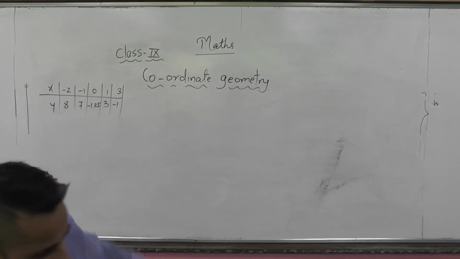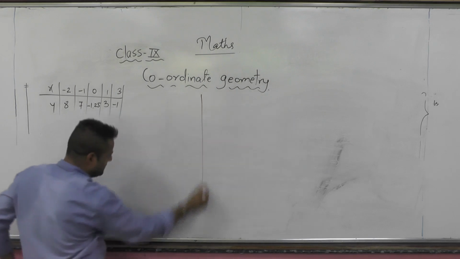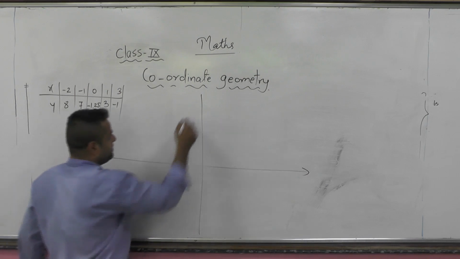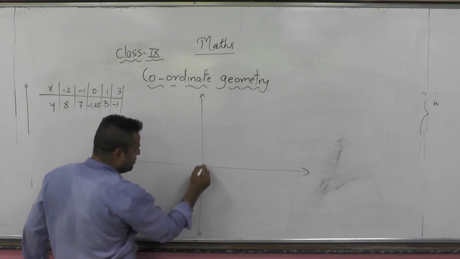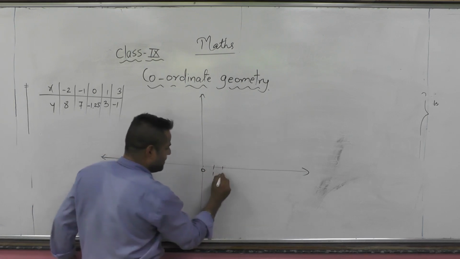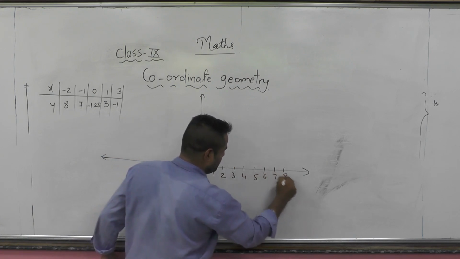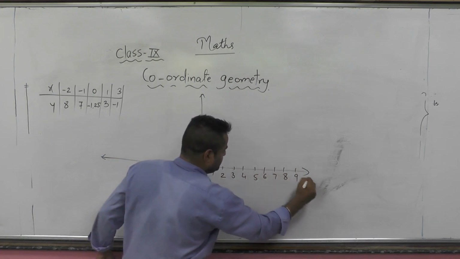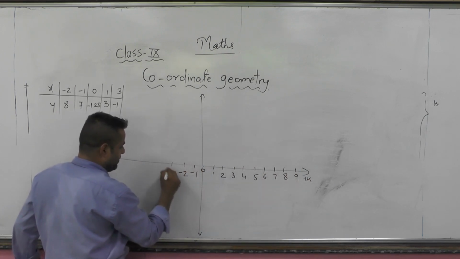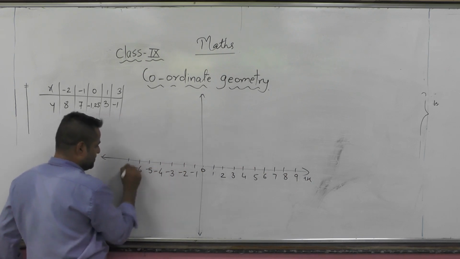Now suppose this is your plain paper. What we need to do is draw a vertical line at the middle of the paper and a horizontal line at the middle of the paper. Where they intersect, that is the origin, like a 0 here. Moving on, 1, 0, 2, 0. Likewise, we can take the points 3, 0, 4, 0, 5, 0, 6, 0, 7, 0, 8, 0. That's the x-axis. Minus 1, 0, minus 2, 0. I am not writing 0 here because it is obvious that on the x-axis y is always 0.